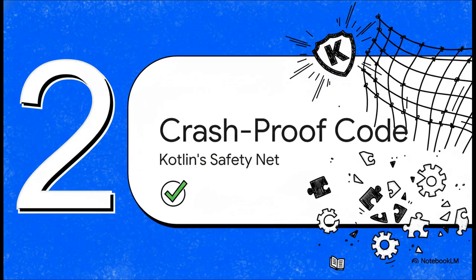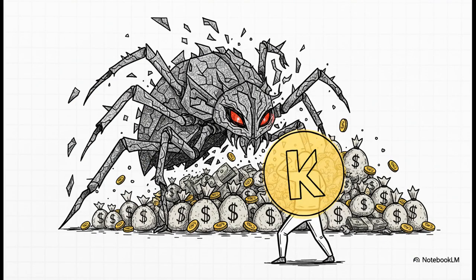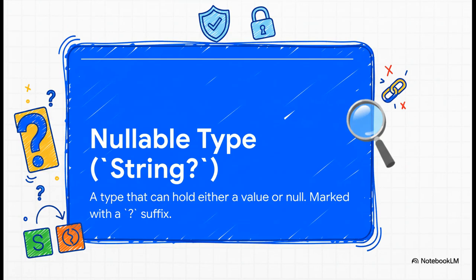Now, that clarity we were just talking about, it isn't just for looks. It leads us straight into our next superpower, which is an absolute game changer, writing code that is fundamentally safer and just way less likely to blow up. You know, the null pointer exception has been called the billion-dollar mistake in programming. Why? Because of the insane amount of time and money we've all spent hunting down bugs caused by it. The people who made Kotlin basically said enough is enough, and they decided to solve this problem at the language level. And here's how they did it.